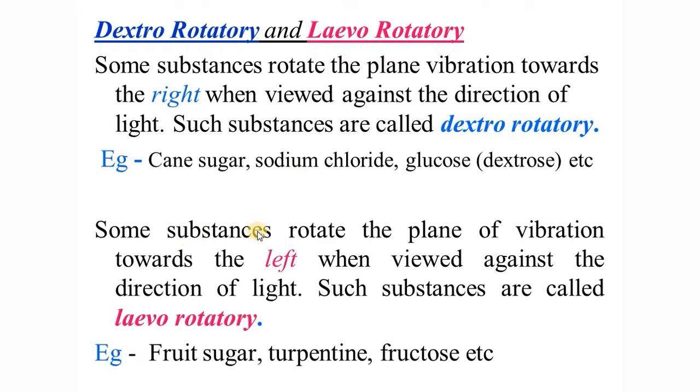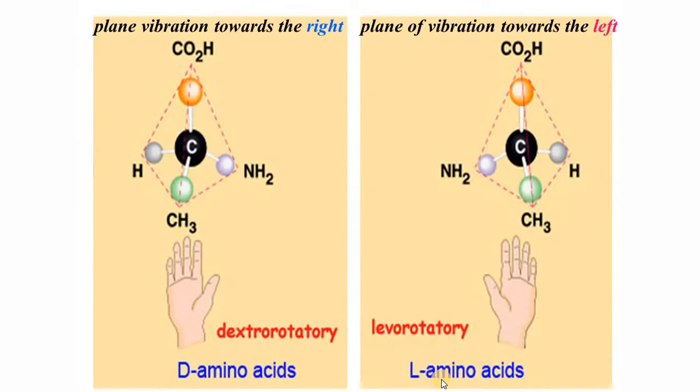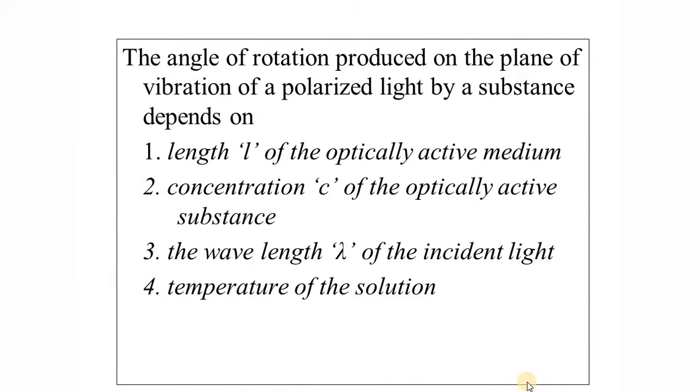Some substances, on the other hand, can make the rotation towards the left when viewed against the direction of light. Such materials are called levorotatory, and examples are fruit sugar, turpentine, fructose, etc. You can see the plane of vibration moving towards the right is dextrorotatory, an example being D amino acids, and similarly the plane of vibration moving towards the left indicates levorotatory materials, L amino acids, etc. So we are going to study a new term also.